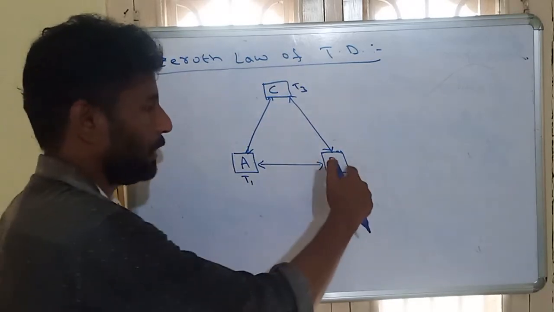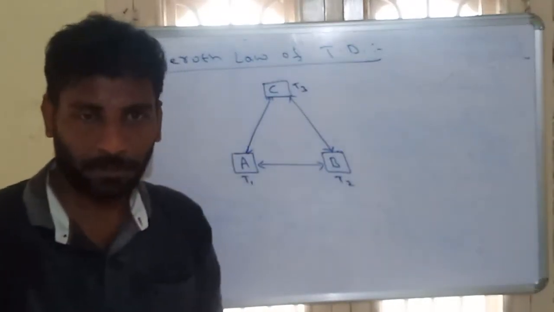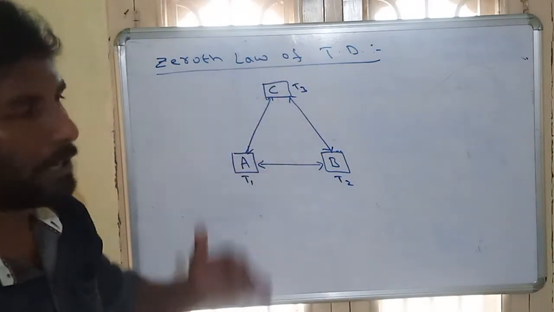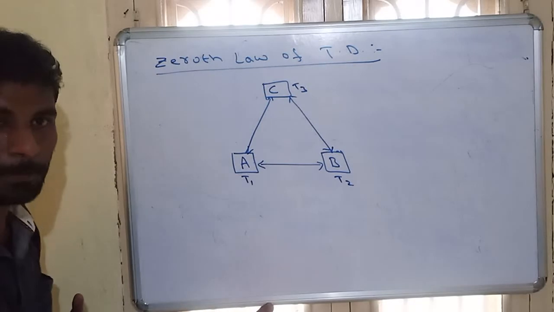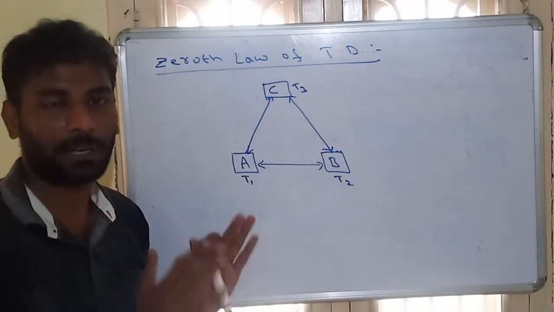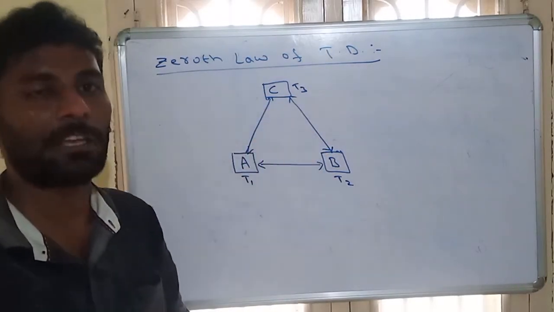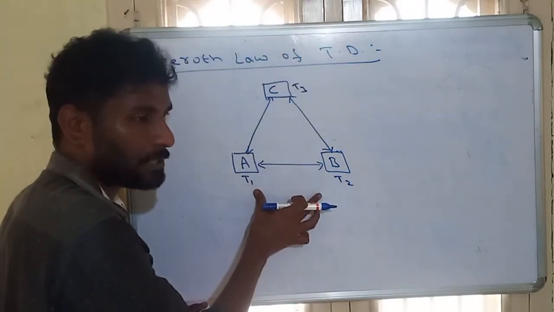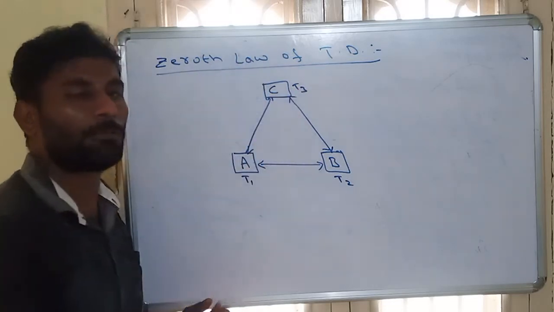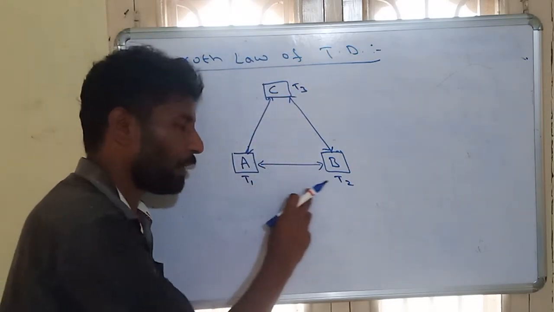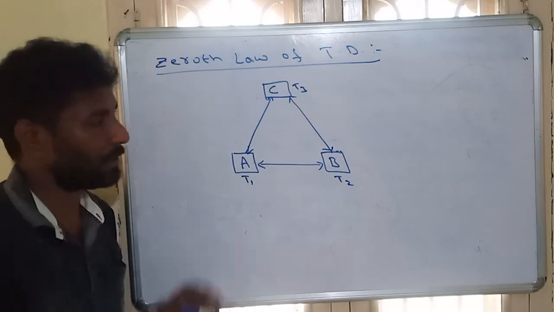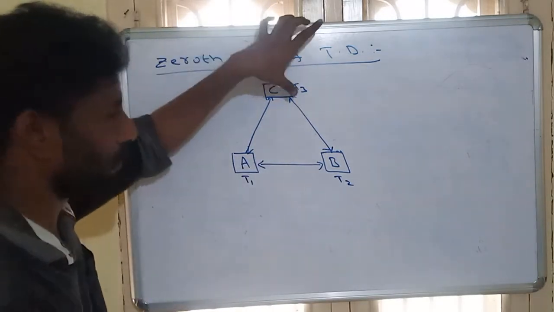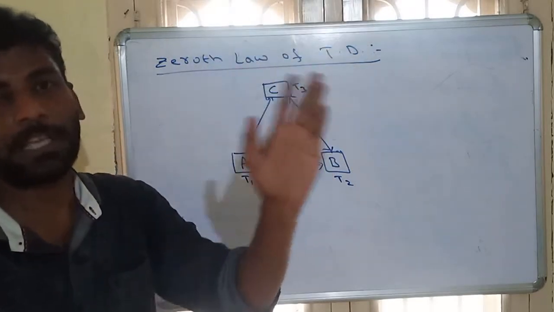Same like B and C also having different temperatures, but after some time, heat will be transferred from hot body to cold body. Due to transfer of heat, the temperature finally will be equal. That is called thermal equilibrium. So the zeroth law says that when two bodies are separately in thermal equilibrium with the third body, the two bodies are also in thermal equilibrium. The zeroth law of thermodynamics is simply related to thermal equilibrium.